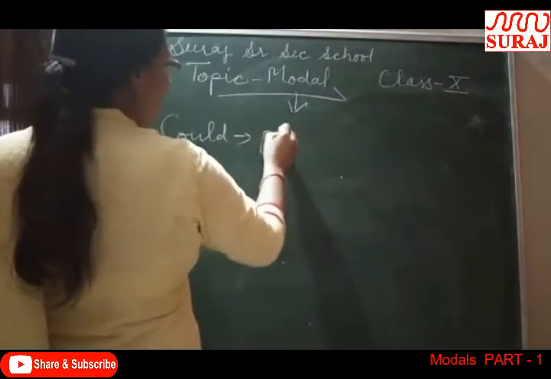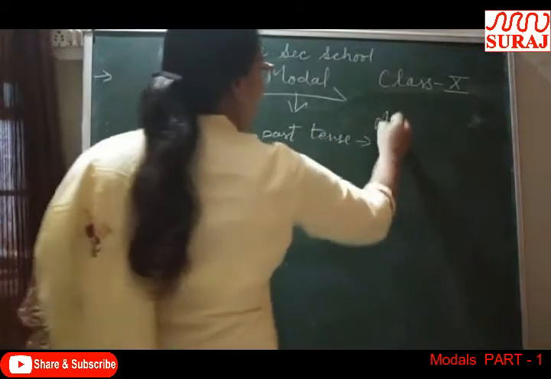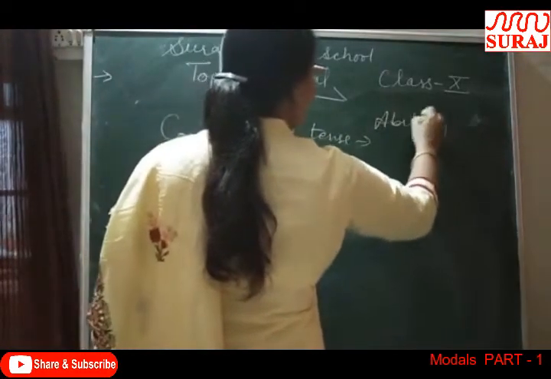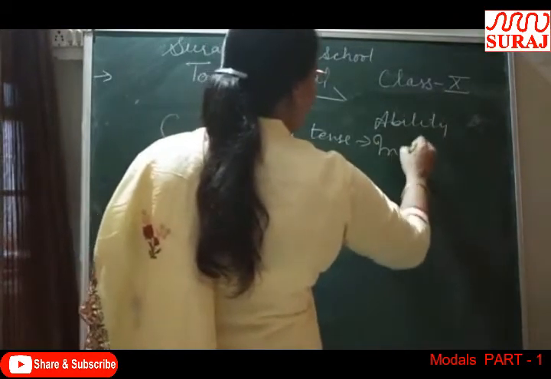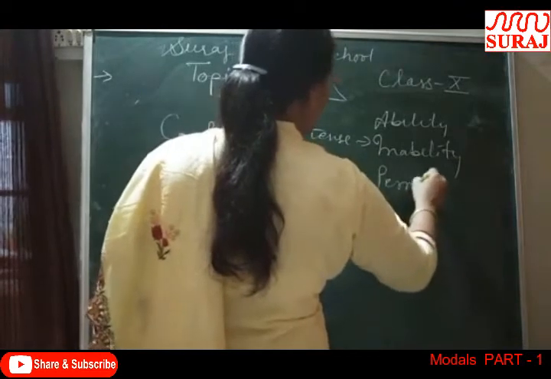But whenever we have to show these abilities in the past, then we will use could. Next, it is can, and now we will talk about the past form of can. Could.